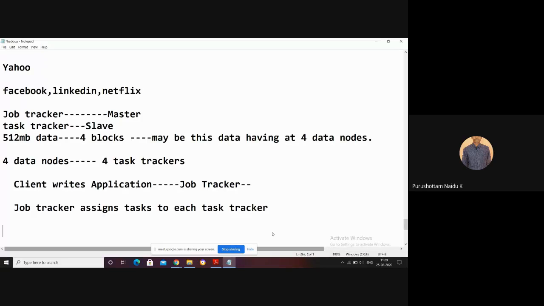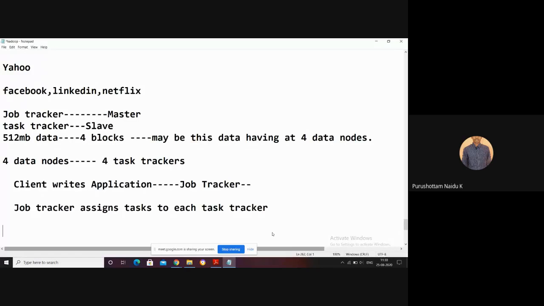Now immediately what the job tracker does is, okay, the task tracker's task failed, but the data the task tracker was working on is also maintained as replicas. The next replica is identified by the job tracker, and the job tracker assigns the task to another replica of the data. That means the state of the task tracker is also monitored by the job tracker.